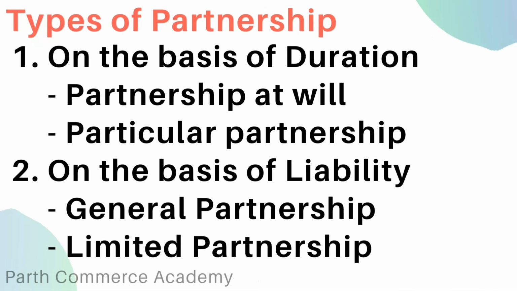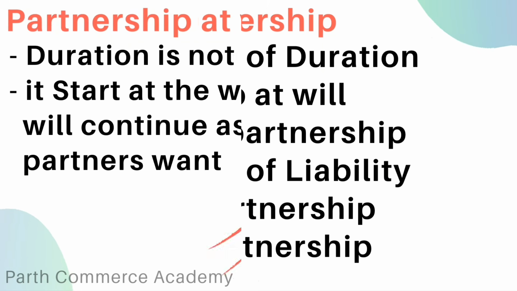Now let's see the types of partnership. On the basis of duration, there are two types of partnership: first is a partnership at will, and second, a particular partnership. On the basis of liability, there are two types of partnership: first is a general partnership, and second is a limited partnership.